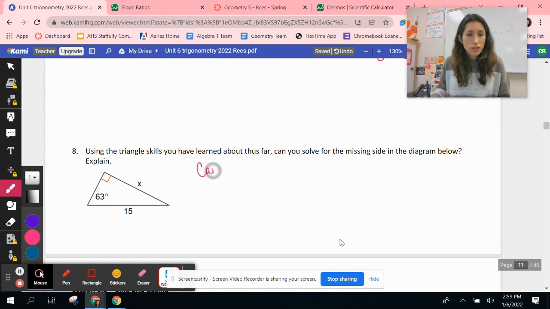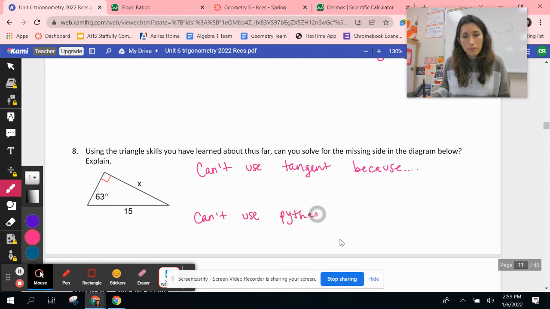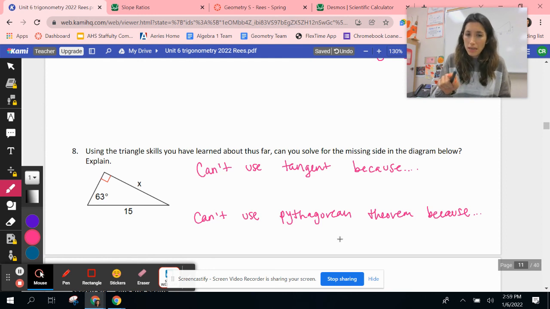So you can't use tangent because, and I want you to finish that out, and then I want you to explain why you can't use Pythagorean theorem. Okay, and next week in class, we will be looking at, if we can't use those two tools, what is a new tool that we can use to solve for it?